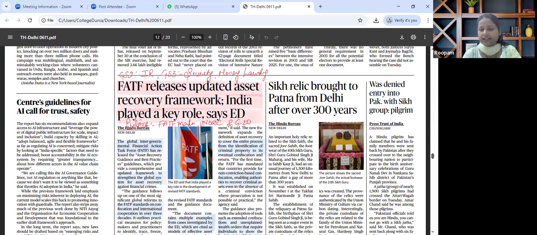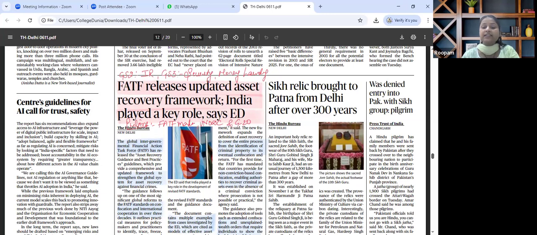The key theme that has been discussed in this particular article talks about FATF has expanded its asset recovery guidelines to strengthen global efforts against corruption and financial crimes. For prelims perspective, we need to know about FATF mandate and its membership, the newest member that has been included in it, non-convention based confiscation that is there, relation to UNODC and G20 anti-corruption framework. What are the lists that they launched? Blacklist, grey list, etc. And what is the criteria for the same?